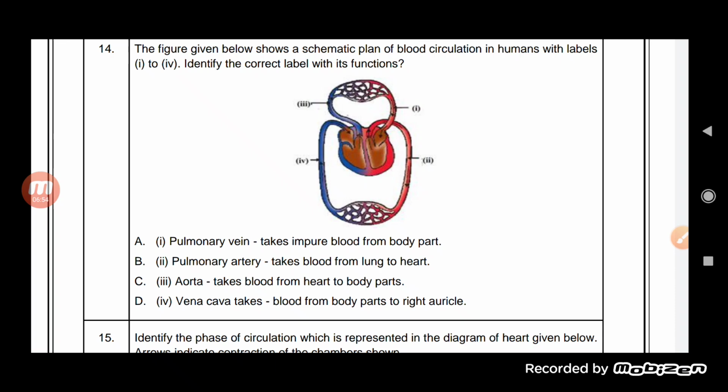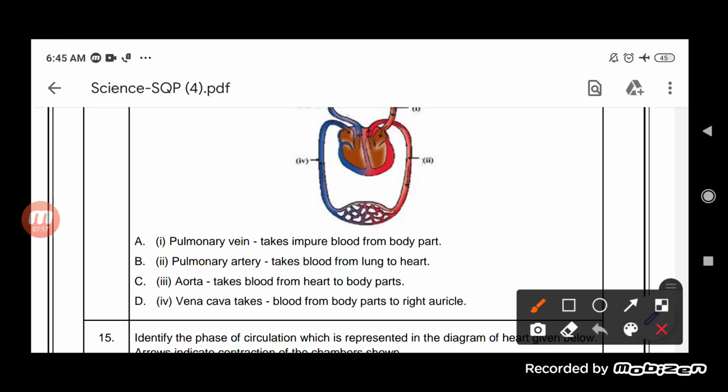Then the third one is the pulmonary artery, which is used to carry the deoxygenated blood from the heart to the lungs. And the fourth one is the main vena cava or main vein, which is used to carry the deoxygenated blood from the different body parts to the heart, to the right auricle of the heart. So the correct option will be the fourth one, that is vena cava. Vena cava is taking the deoxygenated blood from all the different body parts to the heart again.